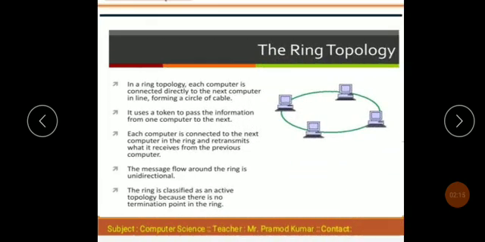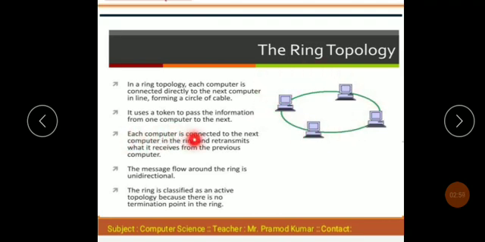Next one, the ring topology. In the ring topology, computers are connected in the form of a ring. Each computer is connected directly to the next computer in line, forming a circle of cable. Computers are connected in circular form, and each computer is connected to the next computer through a wire. It uses a token to pass the information from one computer to the next. This computer's information moves from this one to this, and like this.